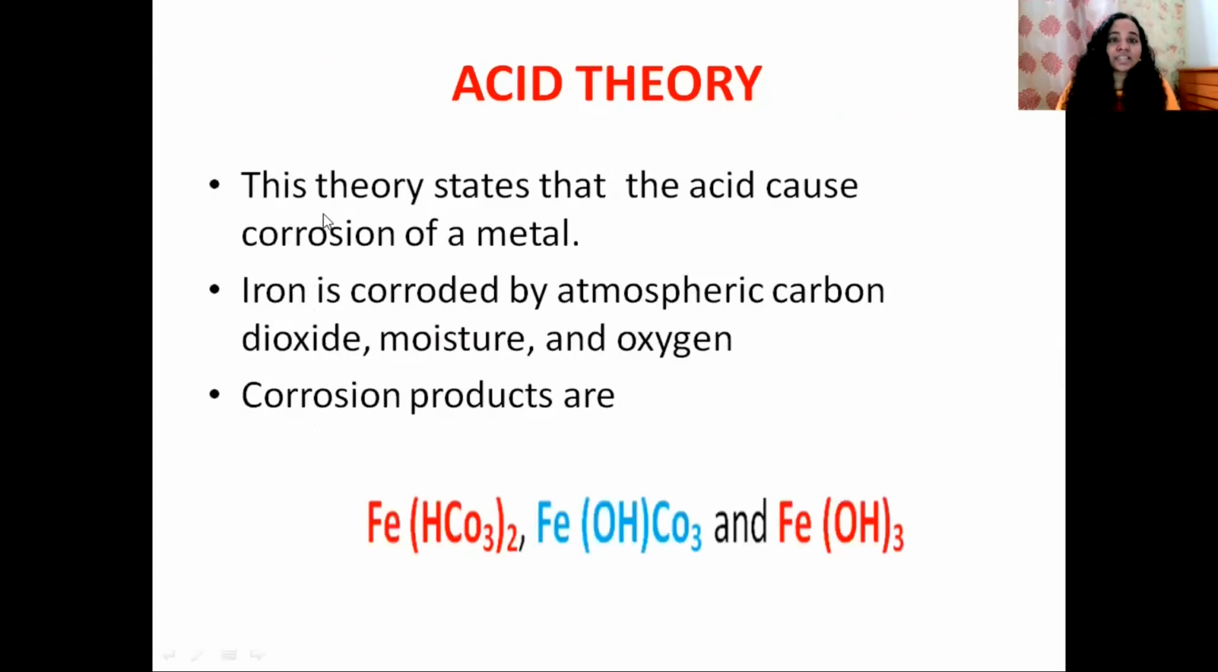Acid theory. This theory states that acid causes corrosion of a metal. Iron is corroded by atmospheric carbon dioxide, moisture, and oxygen. Here you can see the corrosion products. This metal, iron, reacts with atmospheric carbon dioxide, moisture, and oxygen, and corrosion occurs. These are the corrosion products.